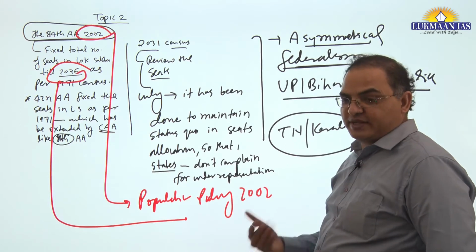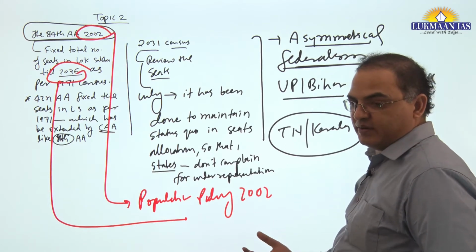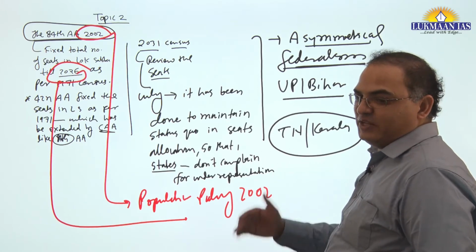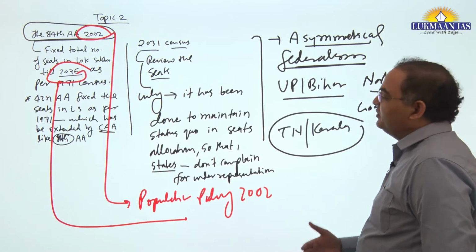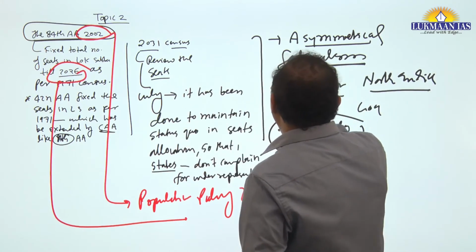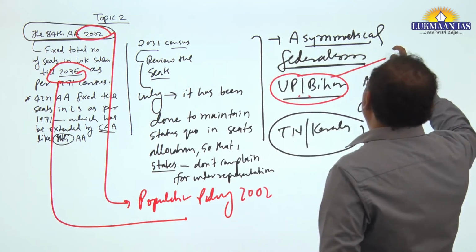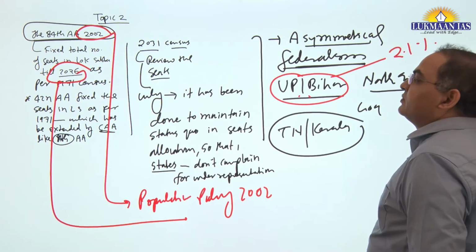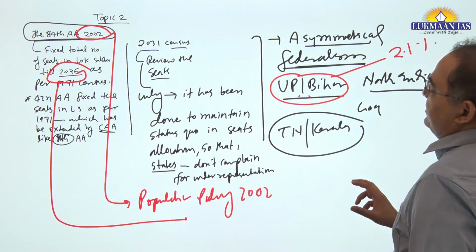Northern states would achieve stabilization in population at replacement level, and then we should review. But UP and Bihar still have a growth rate higher than replacement level. We have taught that topic also. Their rate is still more than 2.1, so they have not achieved it.